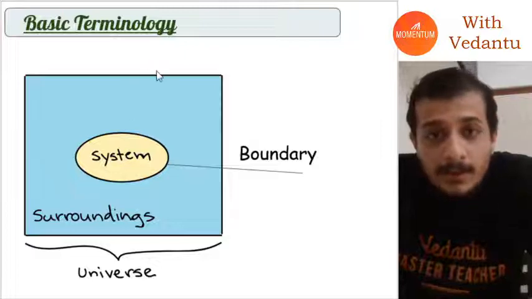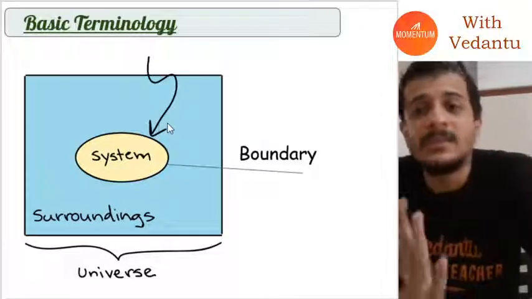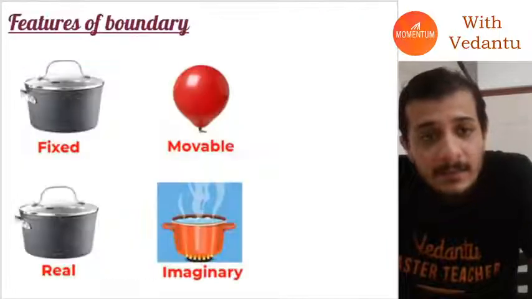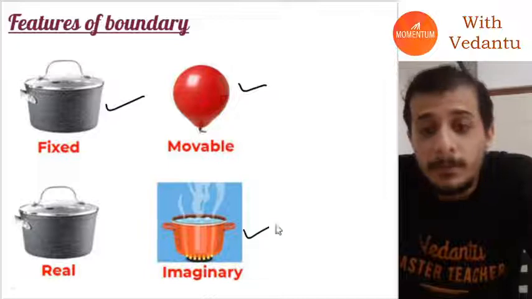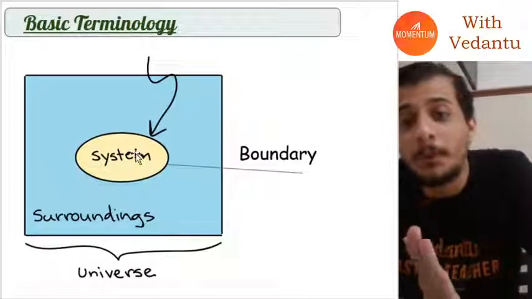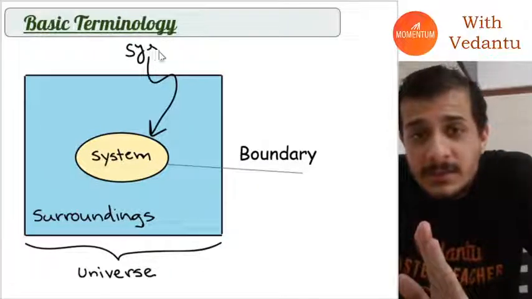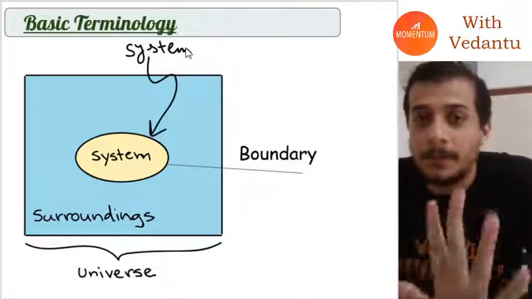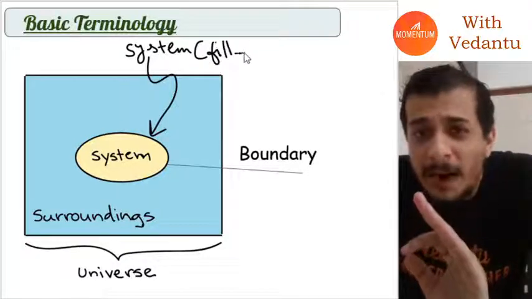In thermodynamics, we always study something called a system. Now, this system can be anything. This system can be a pan, a balloon, a cup of tea or anything. The system can be anything, but we always talk about a system. And for most part of this chapter, inside this system, we will mostly have ideal gas.